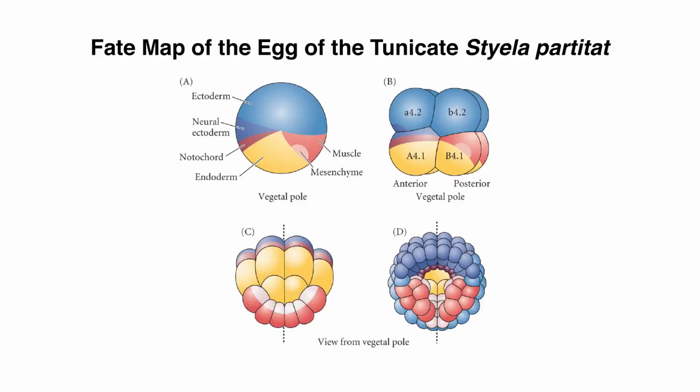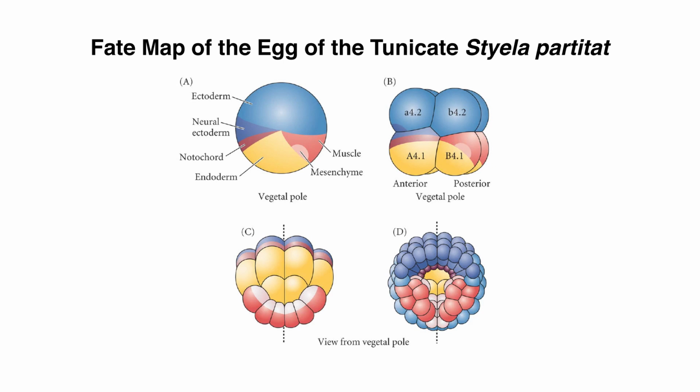Now, if an embryo has certain transcription factors in some cells, but not in other cells, those transcription factors might turn on genes for specification in one cell, but not in any other cell in the embryo. And again, we find this in the tunicate embryo. So here we have a cell fate map of the tunicate embryo. And what we see in this fate map is that there is a cell in the vegetal posterior, the B4.1 cell, actually two cells, since both sides are symmetrical.